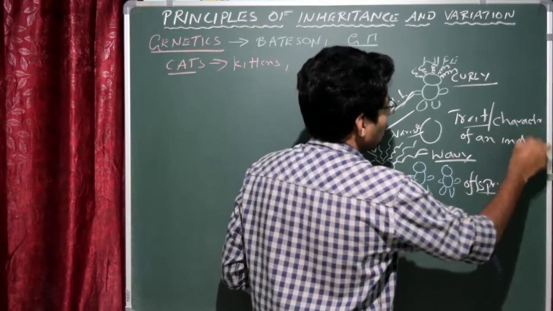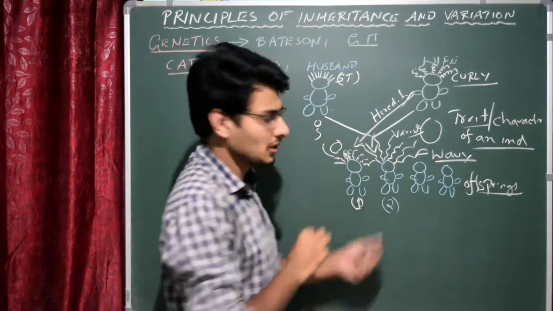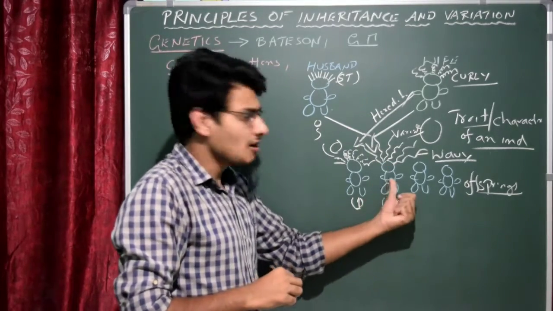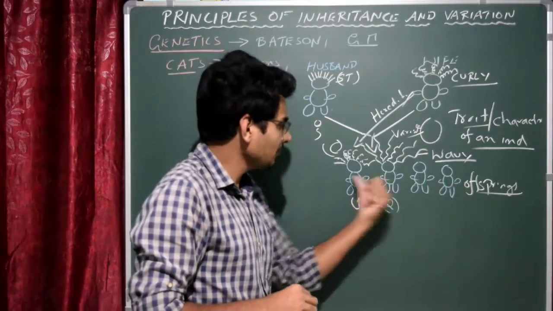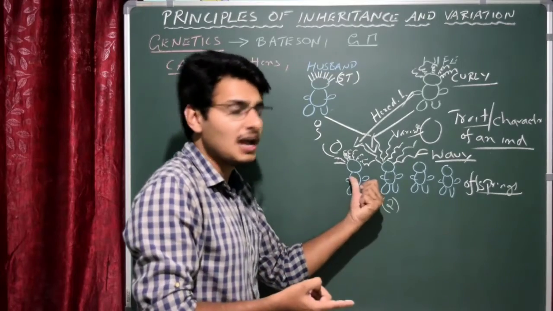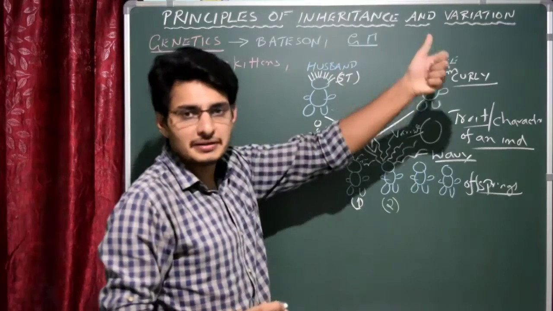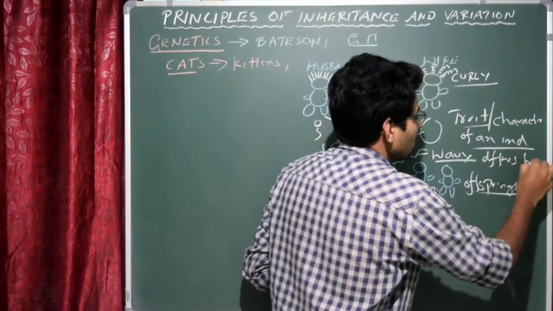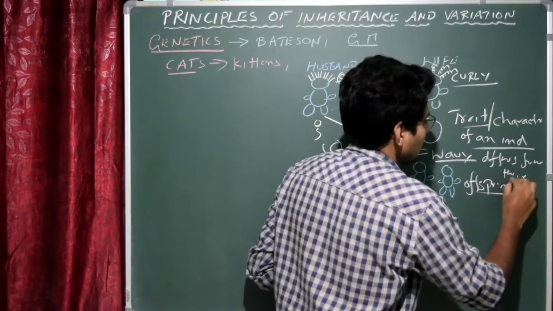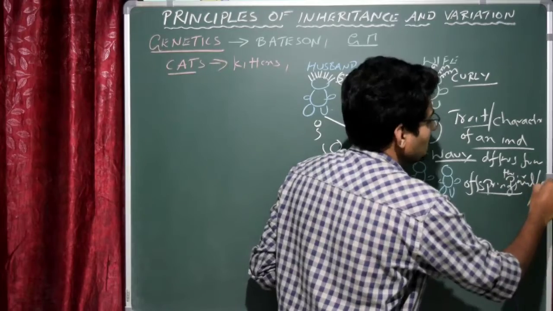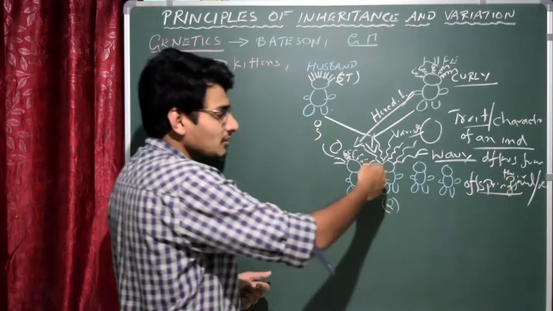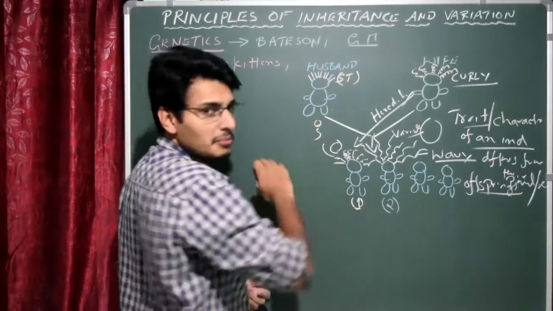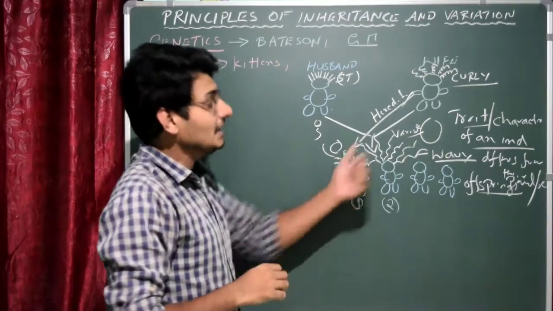So I am talking about one individual here. I am talking about this individual. The trait or character of an individual which differs from other offspring, and also which differs from their parents. So the individual differs from their parents and even the siblings also. Correct. This is actually the new character, which is completely absent in the father and mother, as well as absent in the siblings also.